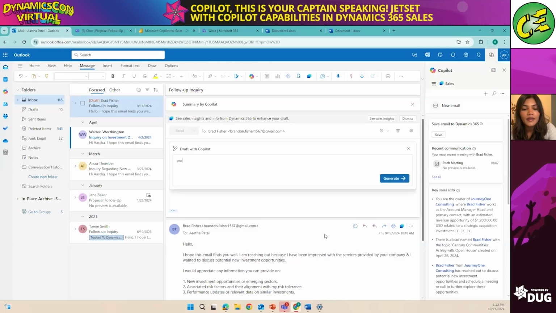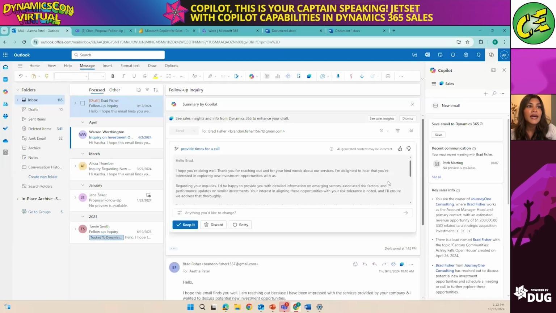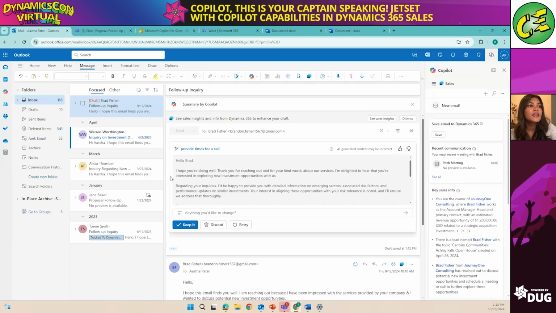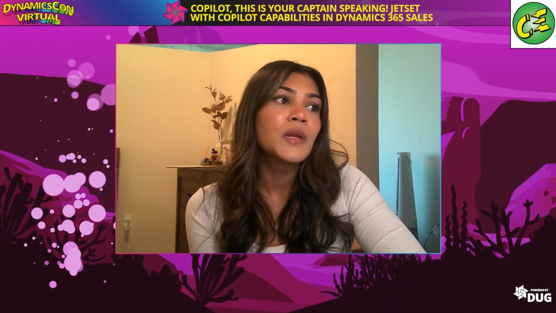So provide times for a call, and I can generate that response, and it'll take a couple of seconds to come up with an email draft. A quick tip that I like to give customers is, again, this is Copilot, right? This is AI. We want to make sure we're adding that human touch when we are actually sending out this email. So I definitely recommend making any personal touches, maybe taking a look at those personal notes that we had when we open up Brad's contact, adding all of that personal touch, and then sending that email out.